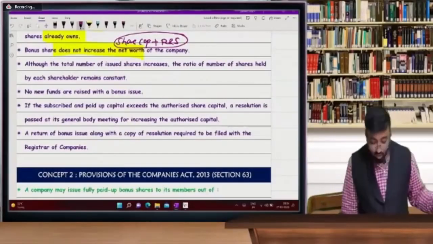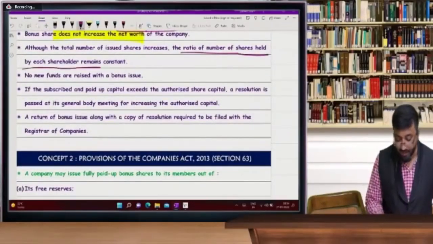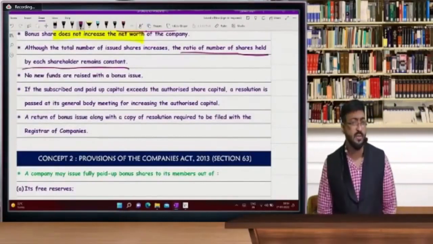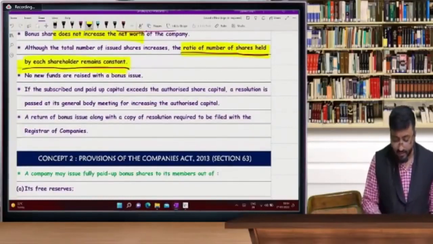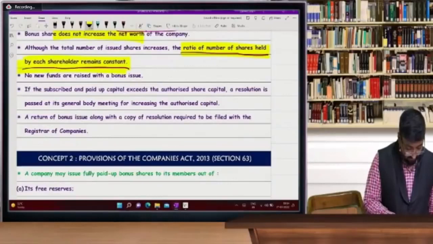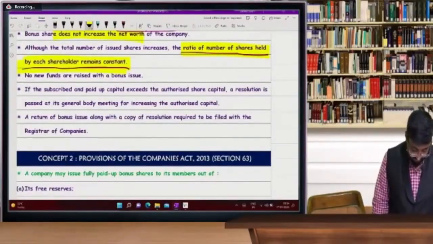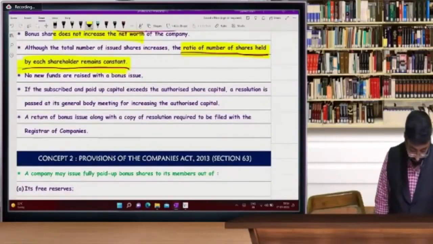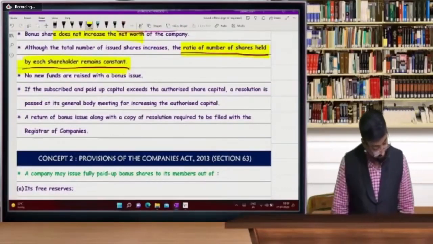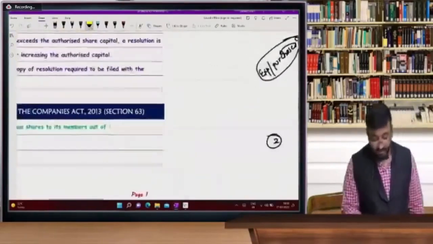Chalo. Although the total number of shares issued increases, the ratio of number of shares held by each shareholder remains constant. Now, what is this? Ratio remains constant. Can you explain this? Ratio remains constant. Yes. Arey Sujal Agrawal ji, kya kar rahi ho beta? Shares kaise increase nahi honge matlab kya?